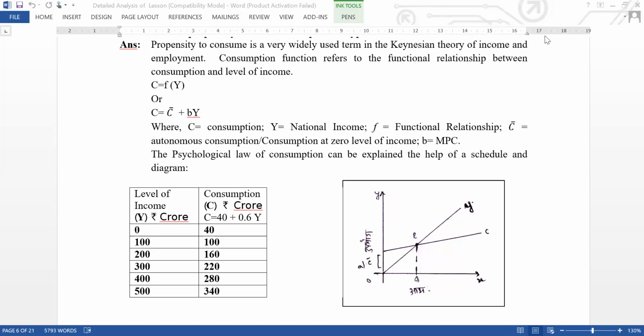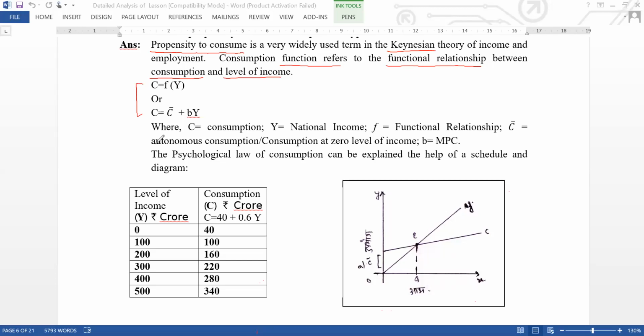Consumption function, propensity to consume, or Keynesian psychological law of consumption, all are the same concept. That means consumption function refers to the functional relationship between consumption and income. So I explained to you these two formulas and their expression.